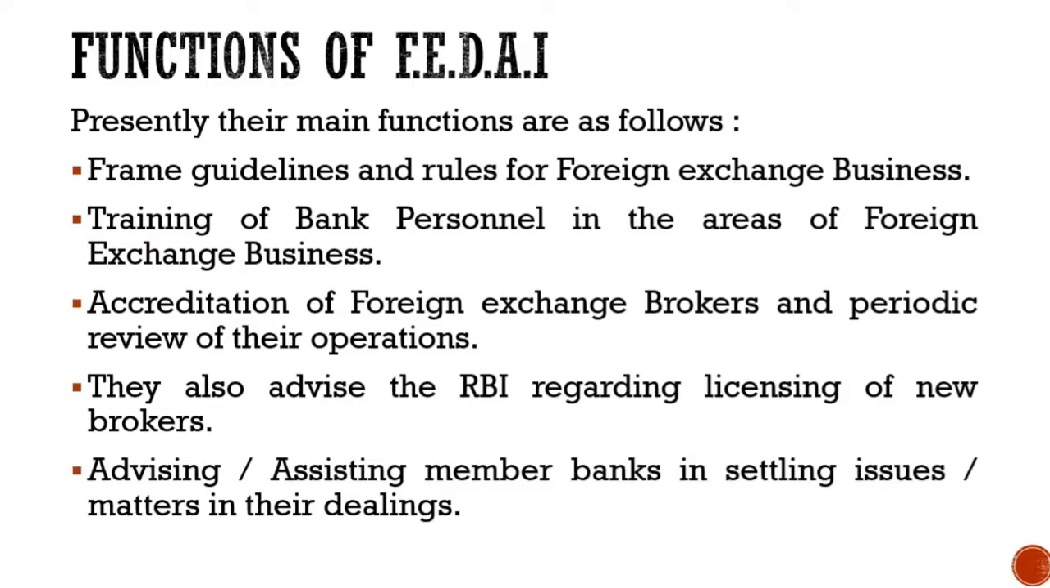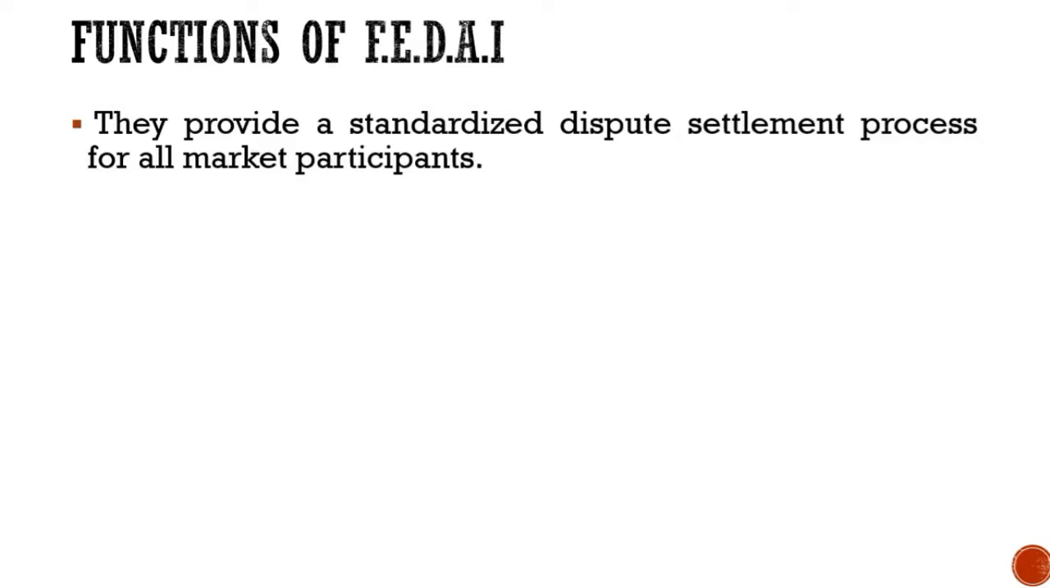So the first part of their main function is that it frames the guidelines and rules of foreign exchange business. It gives training to bank personnel. It accredits the foreign exchange brokers. It advises the RBI regarding licensing of new brokers, and it assists or advises the member banks in settling issues. The next set of functions are that they provide a standardized dispute settlement process for all market participants. So there is a fixed way of settling all the various disruptions in the market.